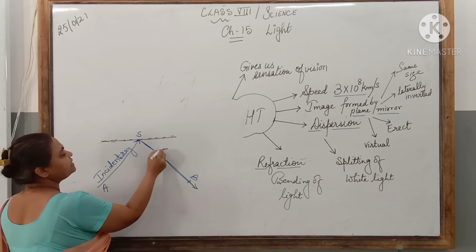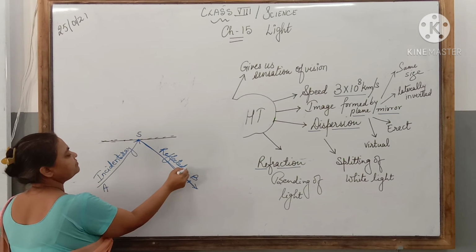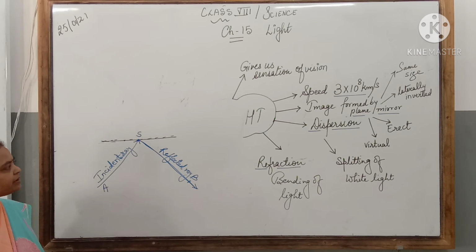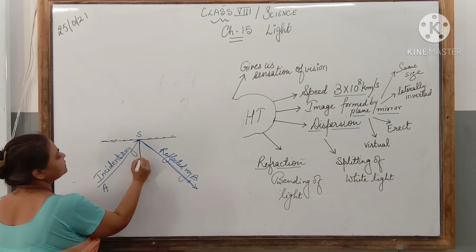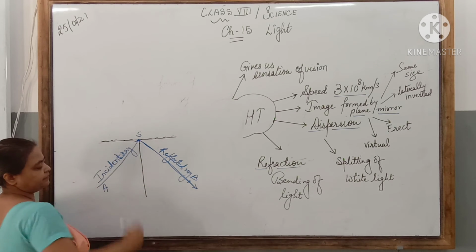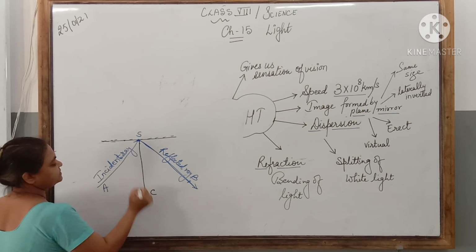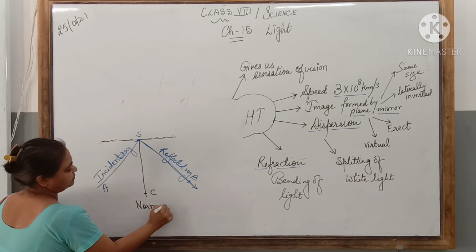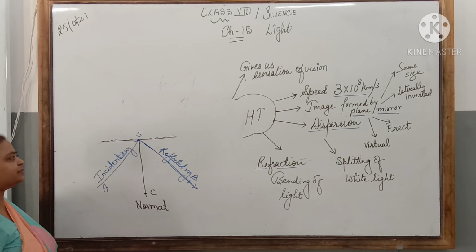This is called the reflected ray. Now for our reference, we draw a line perpendicular to this mirror, and we call this, suppose, SC, and this is called the normal.